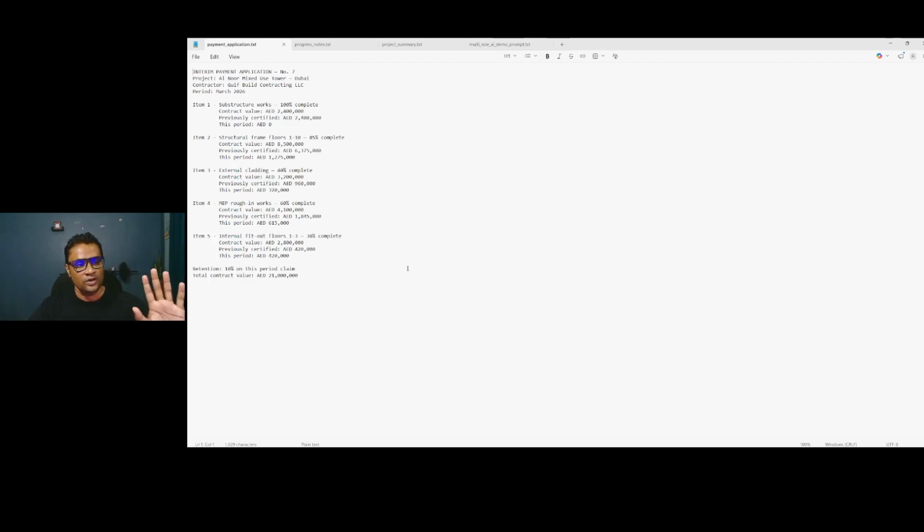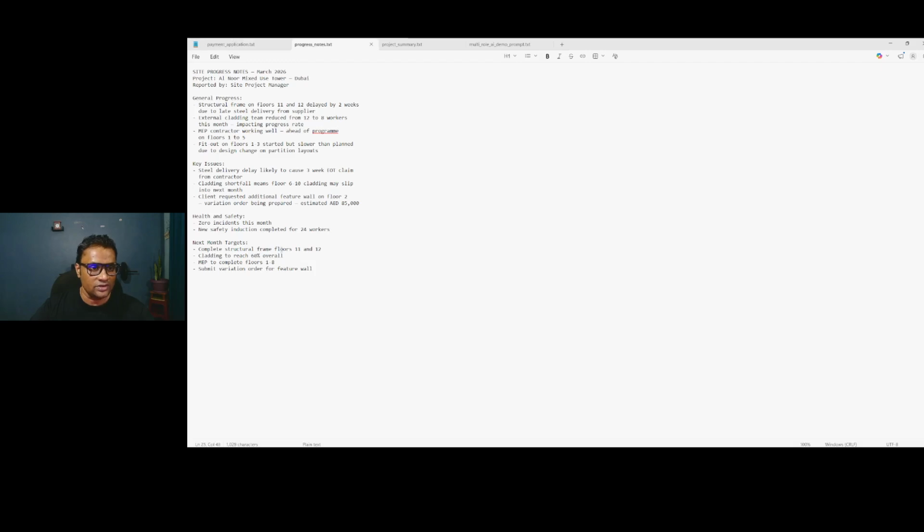Once he prepares this document, he will pass it to the project manager. This is his task to do. He has to find the general progress, key issues, health and safety, next month targets. All those things he has to prepare using the QS document. Only when the QS has finished his work can he continue his work.